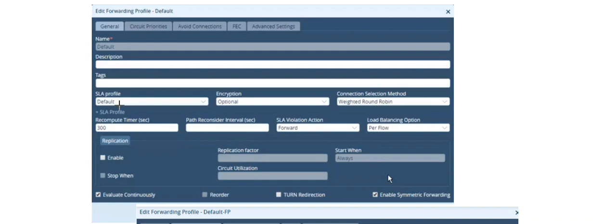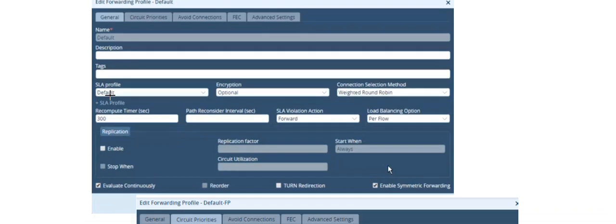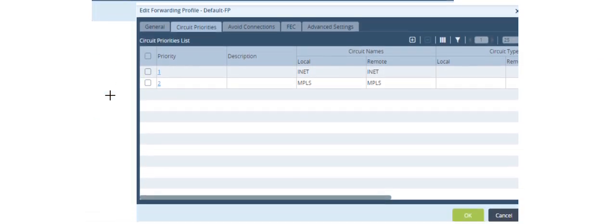After this, in the SD-WAN forwarding profile, I have to mention the circuit priority, so that when this SLA profile is triggered, then there is an action taken. The action is to switch over the traffic to the secondary link. So let's say in this case it says that circuit priority 1 is INET.